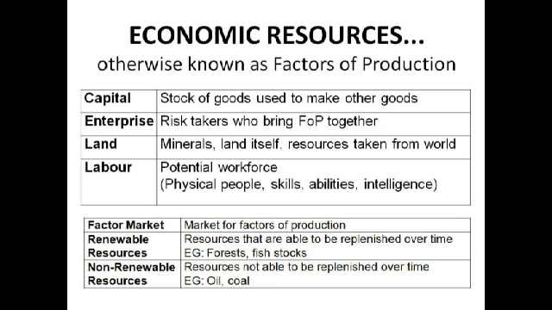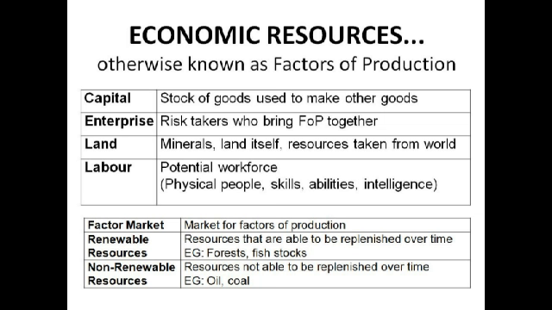Renewable resources are resources that are able to be replenished over time, like forests and fish stocks, though if we overfish, then fish stocks may not be renewable and we might never have tuna sandwiches again, which could be a good thing because tuna does give one awfully bad breath. Non-renewable resources are things that will run out, like oil and coal. And when they run out, we are doomed.